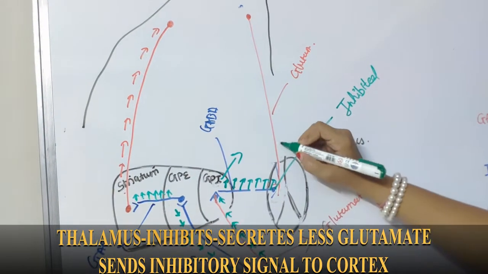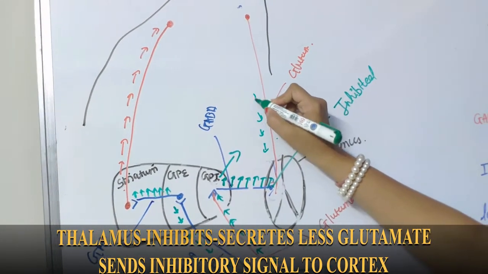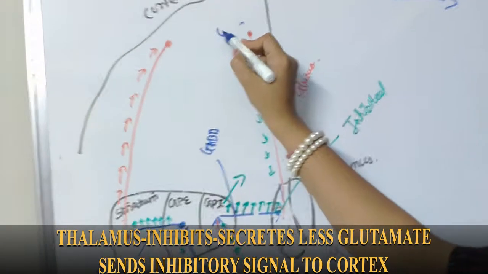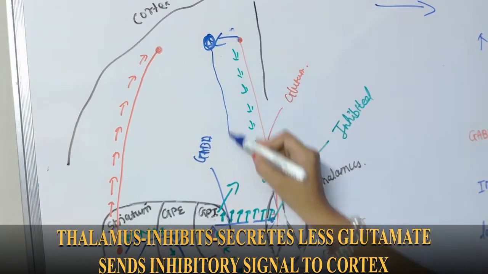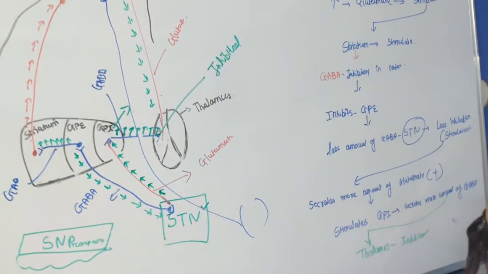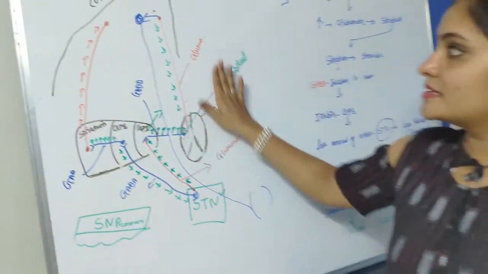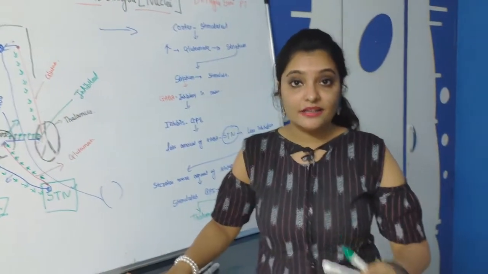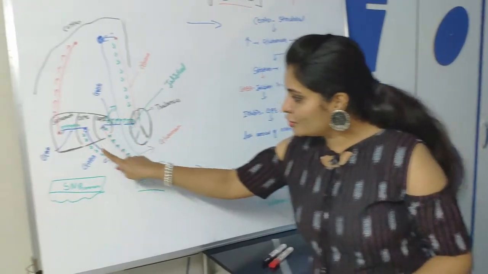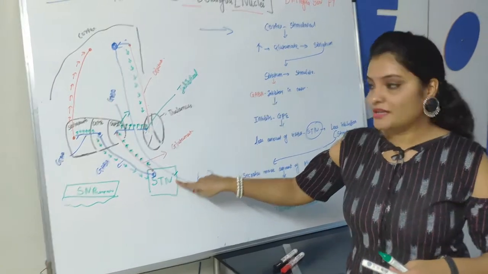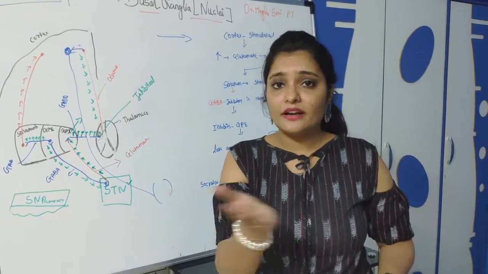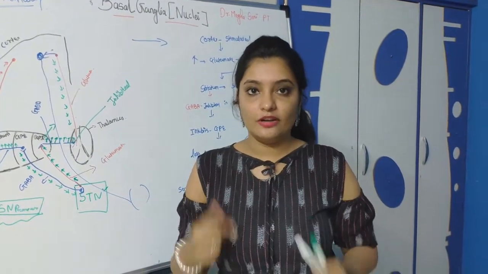It is inhibited, so it will send an inhibitory signal to the cerebral cortex, and you know the corticospinal tract, so it will inhibit this tract and it will not be excited and you are not able to perform a movement. Fine. So this is all about the indirect pathway. It is indirect because the pathway is going from globus pallidus externa to the subthalamic nucleus to the GPI, that is globus pallidus internus. So it is connected with GPI in an indirect way, not directly.